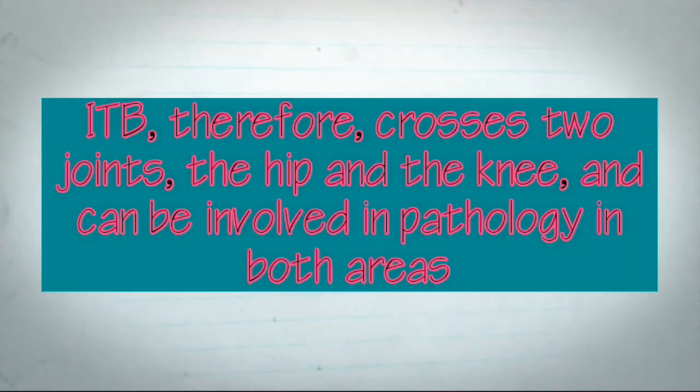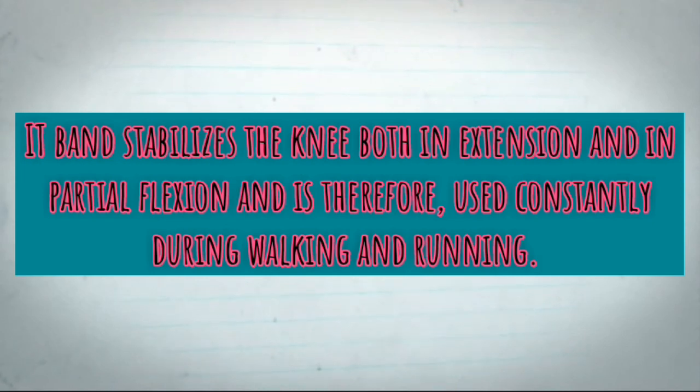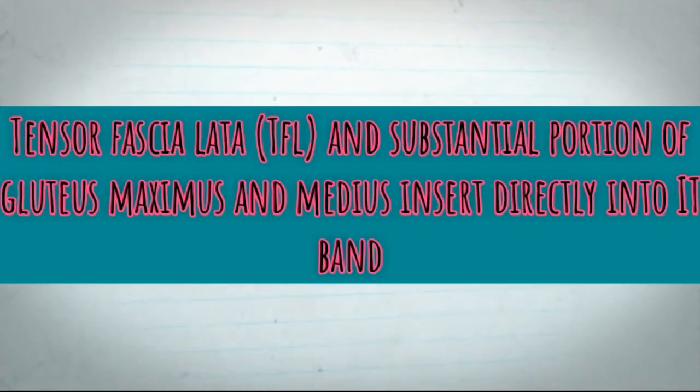The ITB therefore crosses two joints, the hip and the knee, and can be involved in pathology in both areas. The IT band stabilizes the knee both in extension and in partial flexion, and is therefore used constantly during walking and running. Tensor fascia lata and a substantial portion of gluteus maximus and medius insert directly into the IT band.